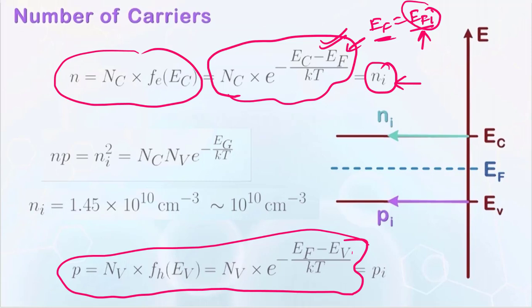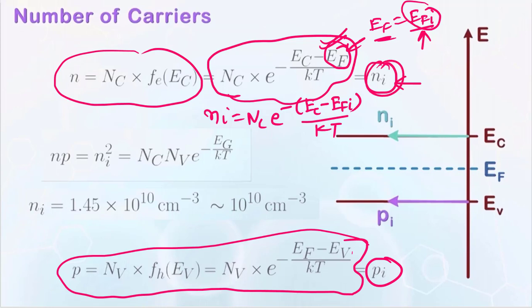So let me write it. NI would be NC times e to the power minus EC minus EFI, divided by KT. For any extrinsic semiconductor, this EF would be the general EF. Once you multiply these two factors, for the intrinsic semiconductor you can say that N and P are the same, so NI is equal to PI.